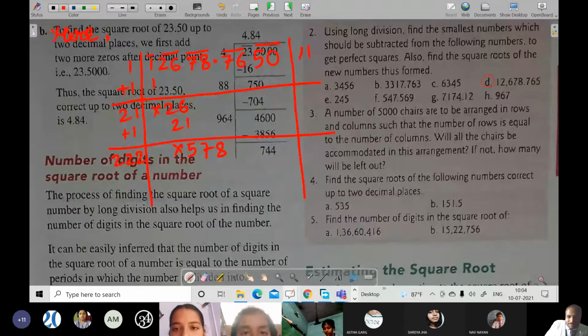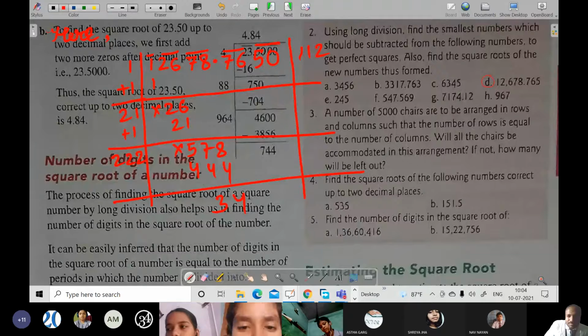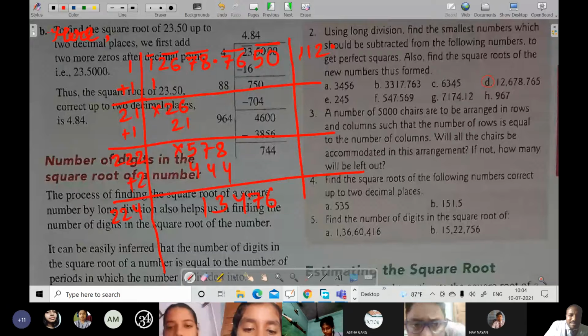Then it will be 444, sir. Yes, 444 it will become, and when we will subtract this, it will become 4, then after here it will become 3, and here it will become 1. Okay, now what will happen, again 2 will be added, it will become 224. Again, now after point the numbers come, that is 76, so we will keep the point over here. Again whatever you will be keeping over here, with the same you have to multiply. So if you will keep 5, then it will be more than 10,000, 6 then more than 12,000.